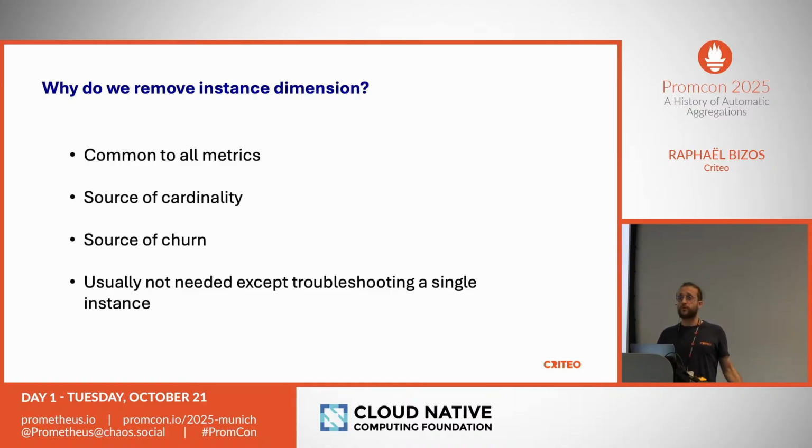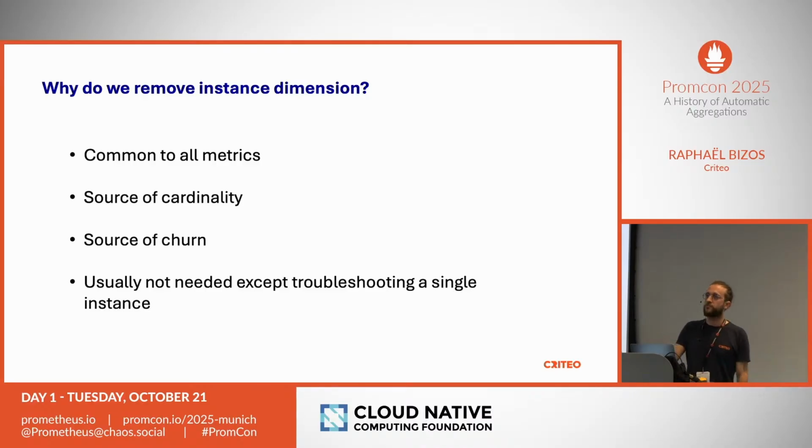Then it's a source of churn. So churn is kind of the renewal of the metric over time. So it's cardinality, but on the time dimension. Usually instances are short-lived. For instance, pod UIDs. Whenever you deploy a new version, then you have a new pod UID, and then all of your metrics change. So if you remove that, you remove a big source of churn. And then a bold claim I have is that usually instance is not really needed, except if you want to troubleshoot for this specific instance.